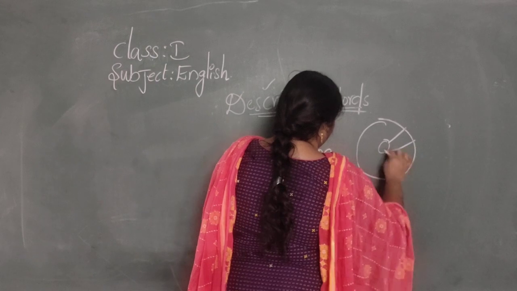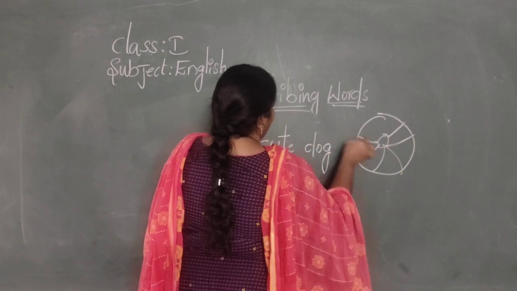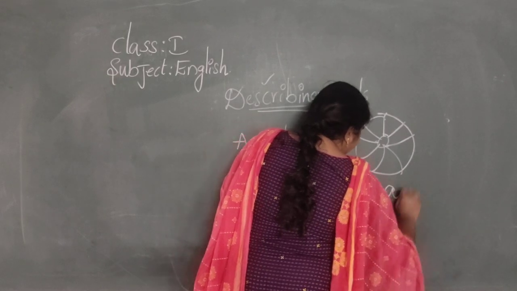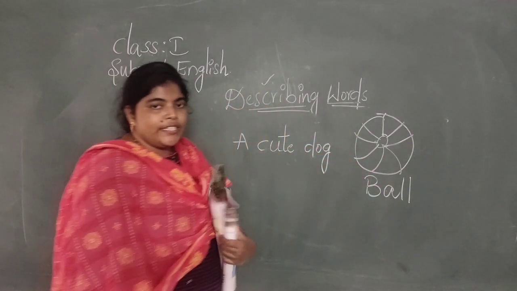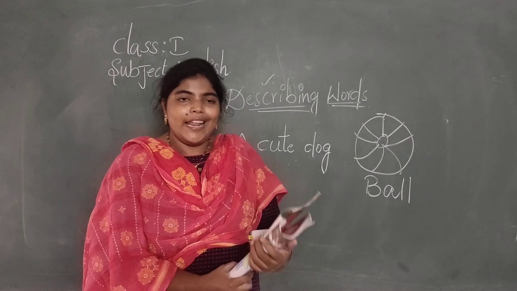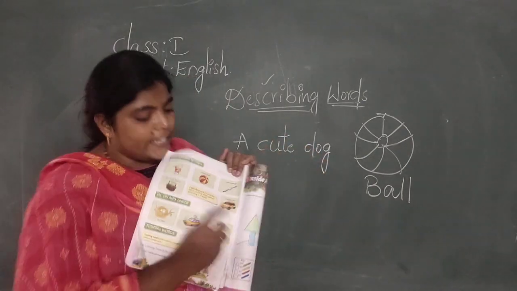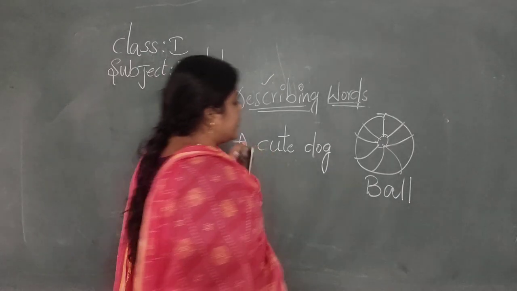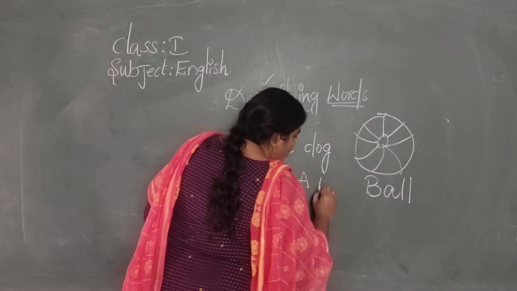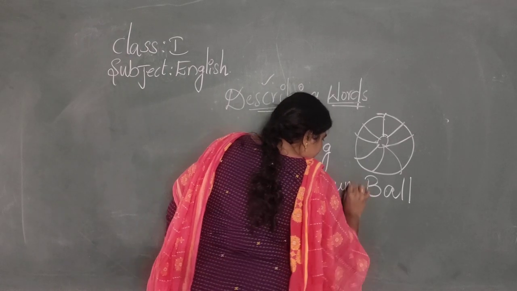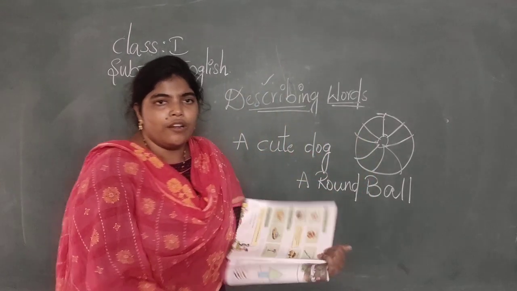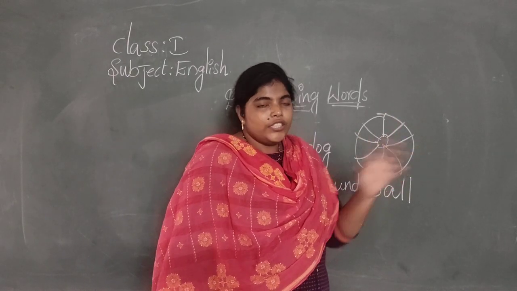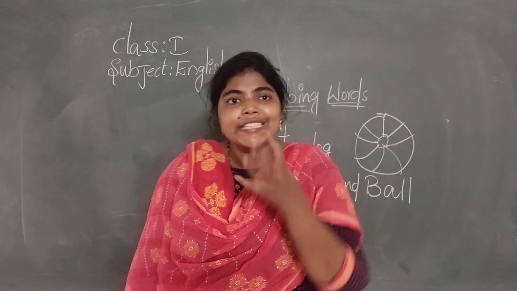See this picture. This is a ball. You can write directly the spelling of ball. What is the spelling of ball? B-A-L-L, ball. But here they are describing this ball as a round ball. A ball is always round. The shape of a ball is always round.